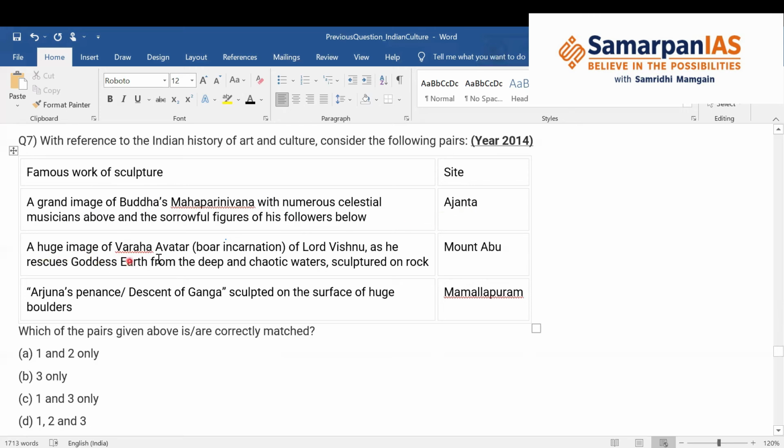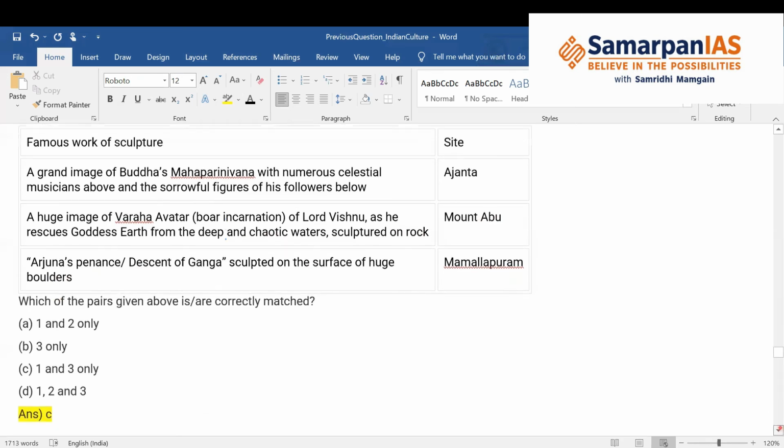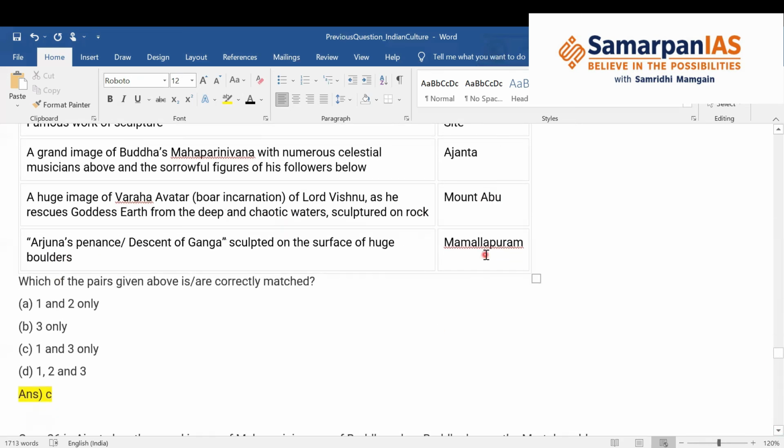Second, the huge image of the Varaha avatar of Lord Vishnu as he rescues Goddess Earth from the deep and chaotic waters, sculpted on rock, Mount Abu. So this sounds incorrect, Mount Abu. Okay. Arjuna's Penance, the descent of Ganga, sculpted on the surface of huge boulders, Mamallapuram or Mahabalipuram. So the correct option is C. 1 and 3 are correct.